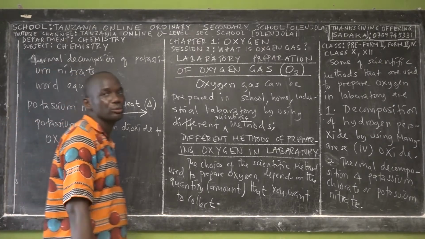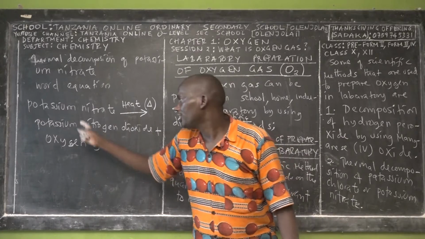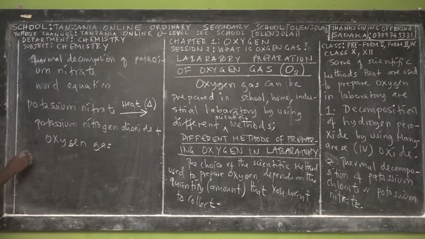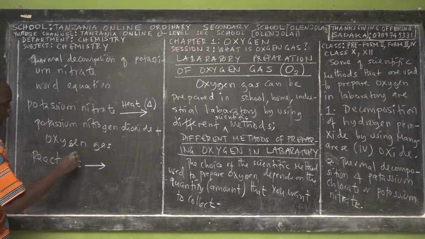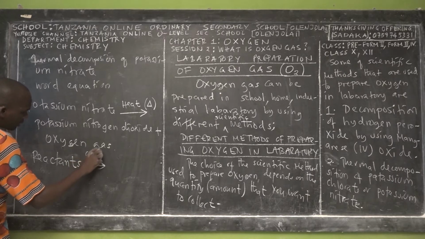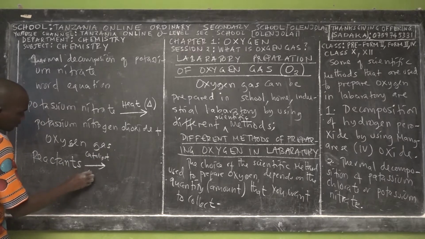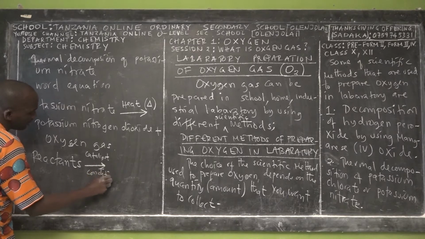Hii ni chemical equation kwa maneno. Hii inaitwa reactants. Let me remind you that in chemistry we have something that we call reactants on the left hand side, vitu vinavyo react au vinavyoungana au vinavyovunjika. Alafu hapa kwenye mshale tunaweza kuweka kitu inaitwa catalyst, or maybe a condition like heat.